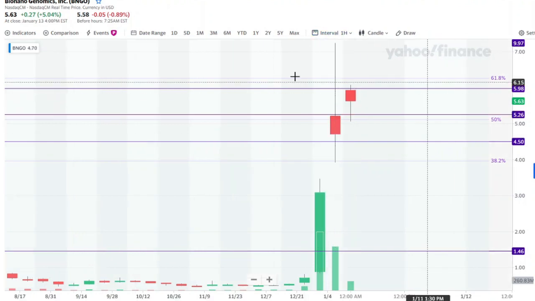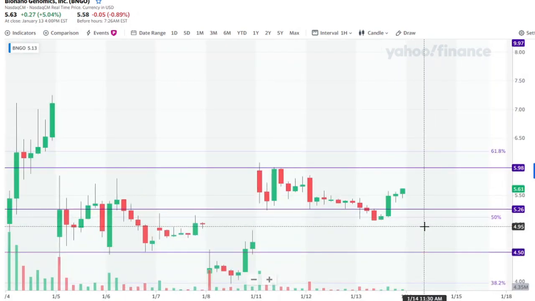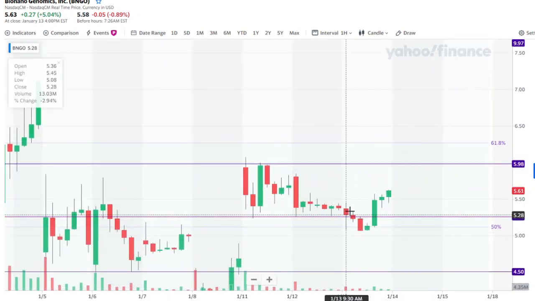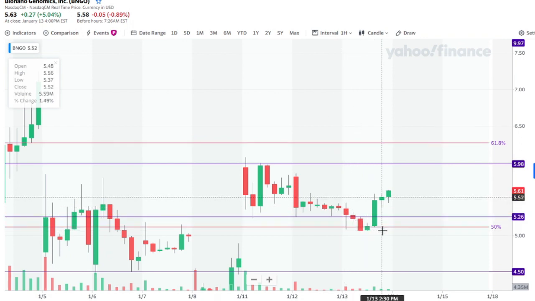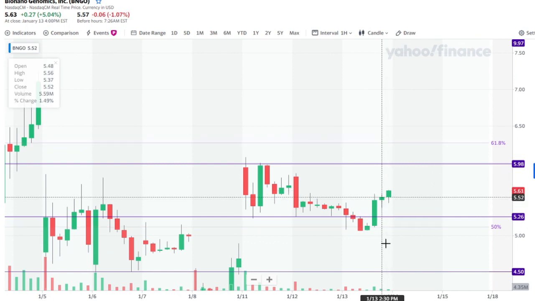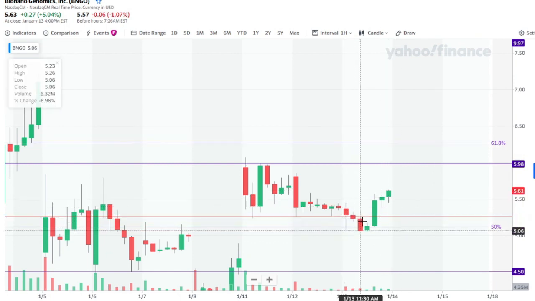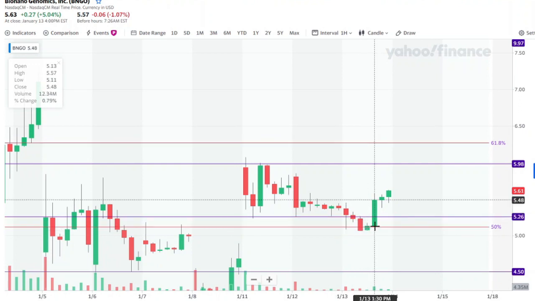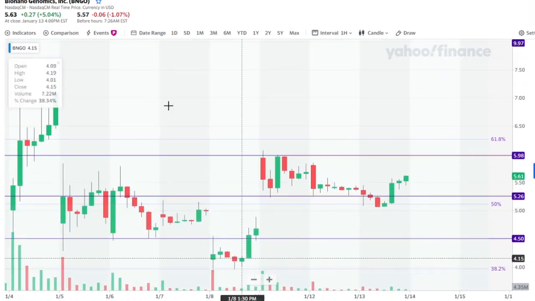All right, so this is the 1-hour candlestick, and that is what happened. Yesterday a lot of people were scared like hell when the stock opened around this level and it was just going down, down, down. Everyone was scared, the sentiment was negative, and I was buying, because I know where my support is. You can see this is 50%. It bounced, and then it stood there. It was supposed to go down, but it couldn't. Then I bought a little bit more, and now that position is green. So we're going to see what's going to happen today.